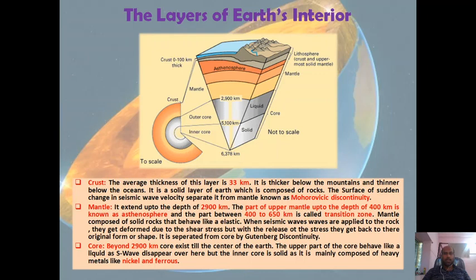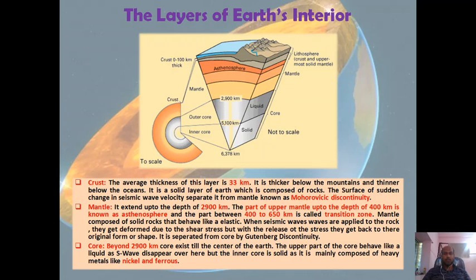Now, this layer is separated from the mantle by means of the Mohorovičić discontinuity. Next one is the mantle. Now the mantle extends up to a depth of 2900 km from the Mohorovičić discontinuity. The part of the upper mantle up to a depth of 400 km is known as the asthenosphere, and the part between 400 to 650 km is called the transition zone.